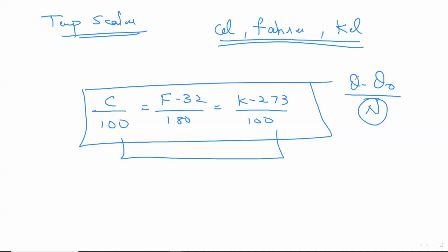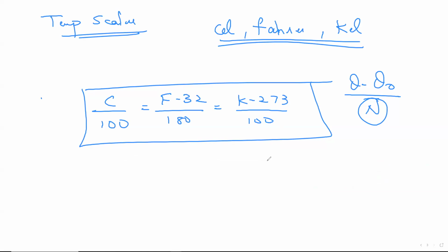For example, in Celsius, how do you represent Celsius? It'll be C. And what's the lowest on the Celsius scale? 0. Number of units is nothing but 100. So similarly, for Fahrenheit, it is F minus the lowest number, which is 32, divided by how many units are there? 180 units are there. So this is how it works. Fine. But conversion is very, very important. That is why I'm trying to learn it in terms of by 100 by 100. So on the Celsius scale as well as the Kelvin scale, you'll find 100 units. On a Fahrenheit scale, you'll find 180 units. This is what we know.